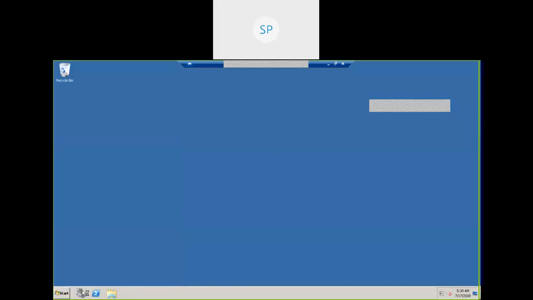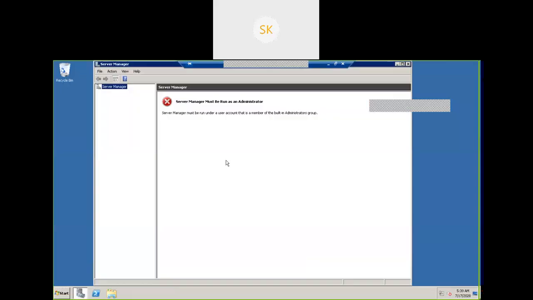Does the user have permission or not? What error is it getting? Server manager, make it run as administrator. That means this user one is allowed to log into the system only. He is not allowed to perform any administrative task.